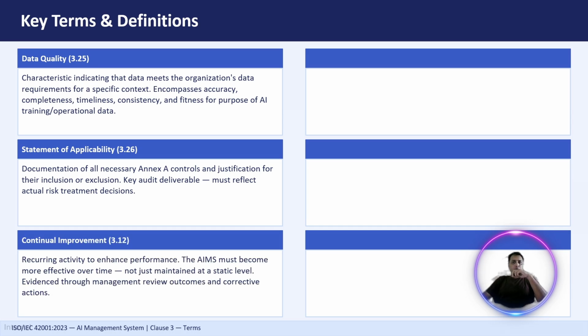So continual improvement means the AI management system should keep getting better and better over time. And the organization should learn from the incidents, audit findings, customer feedbacks, and changing regulations. AI is constantly evolving, so the governance must also evolve. So for example, if the user reports an inaccurate AI response, the organization should improve the model, right? Update the process or provide additional training until we get the proper output.